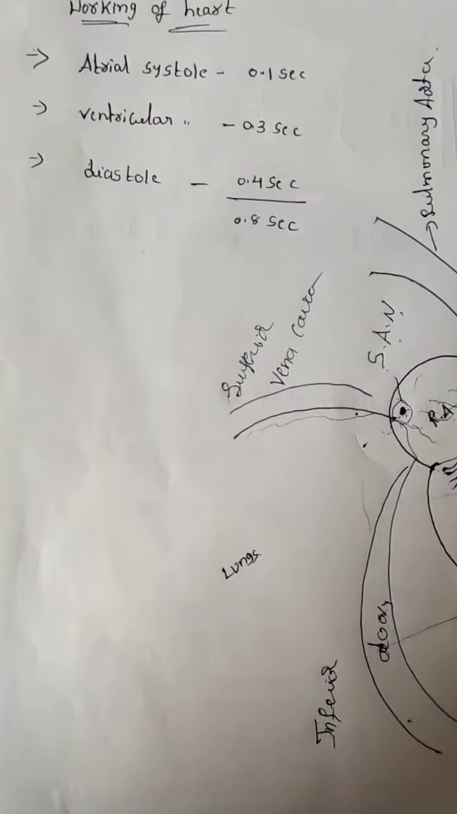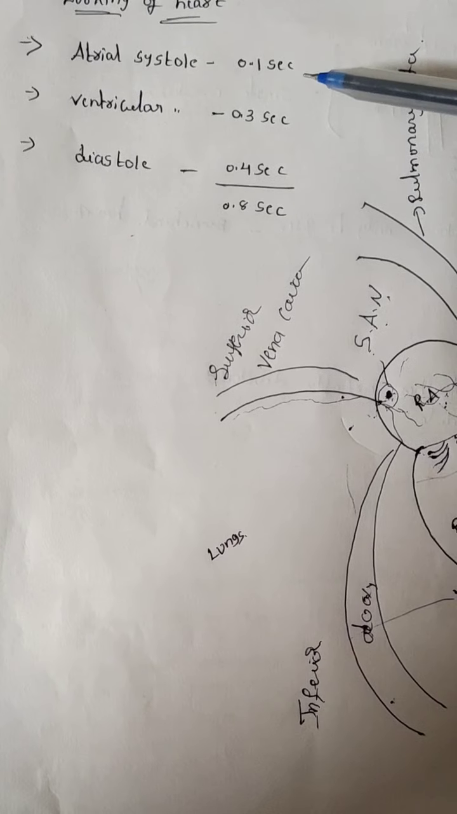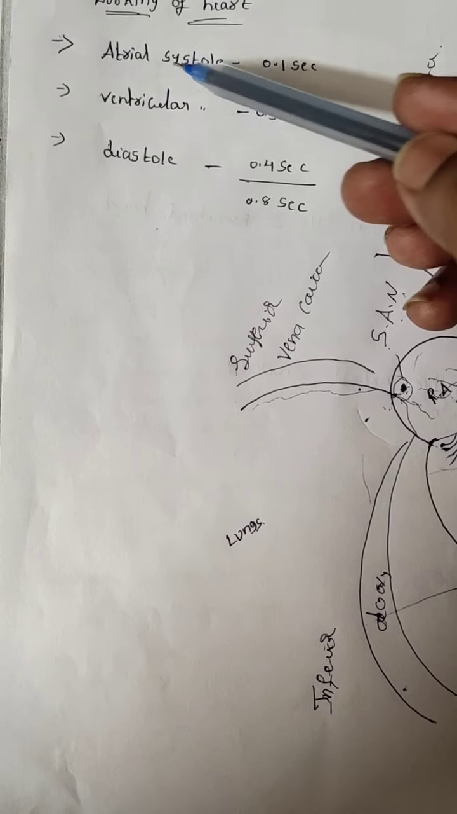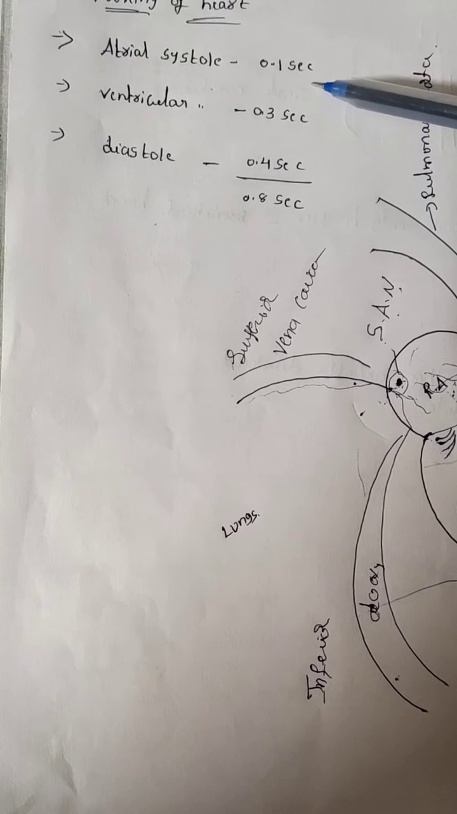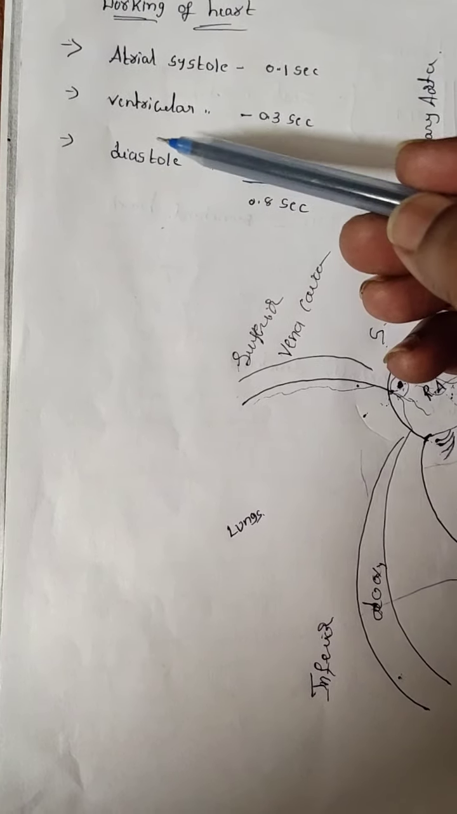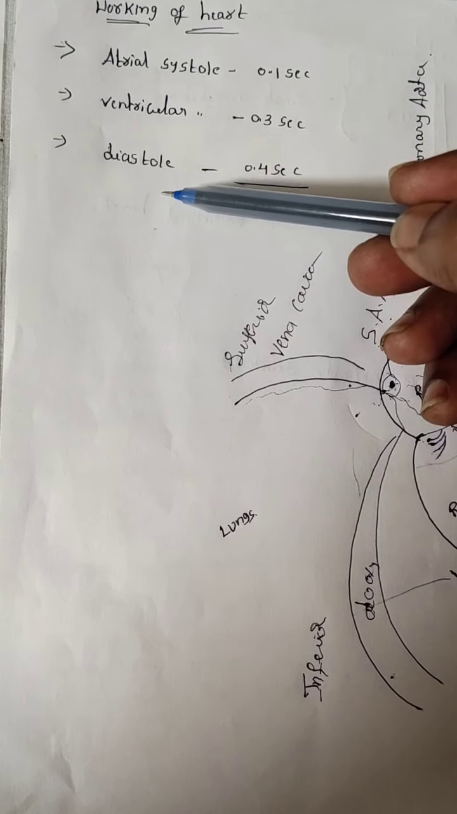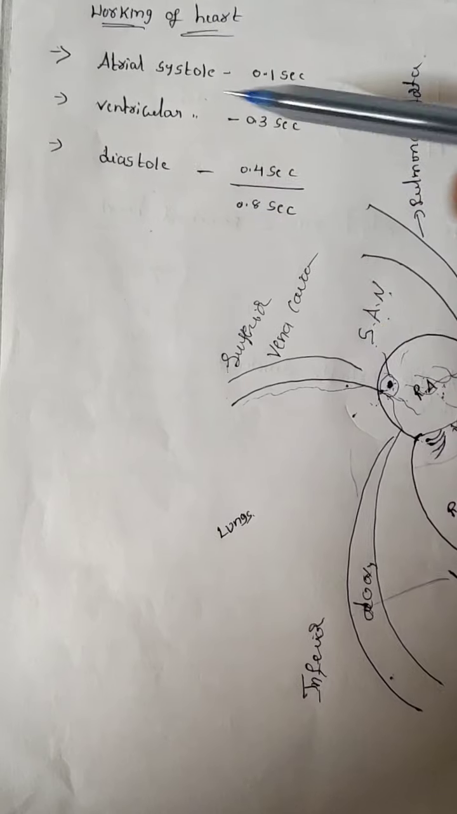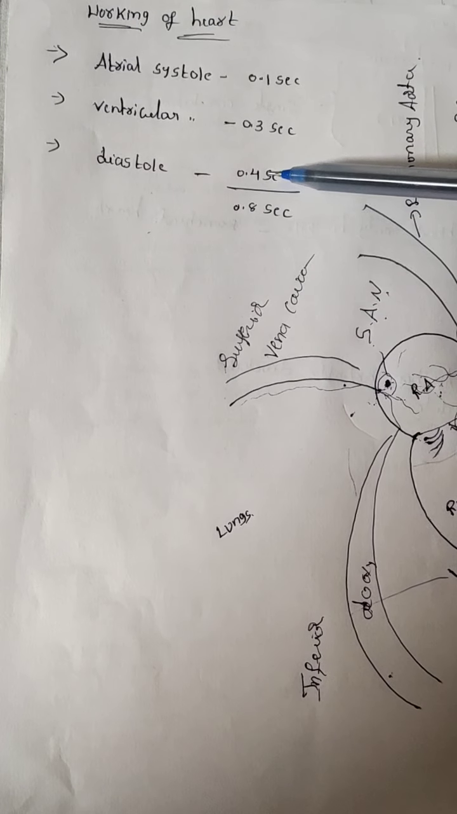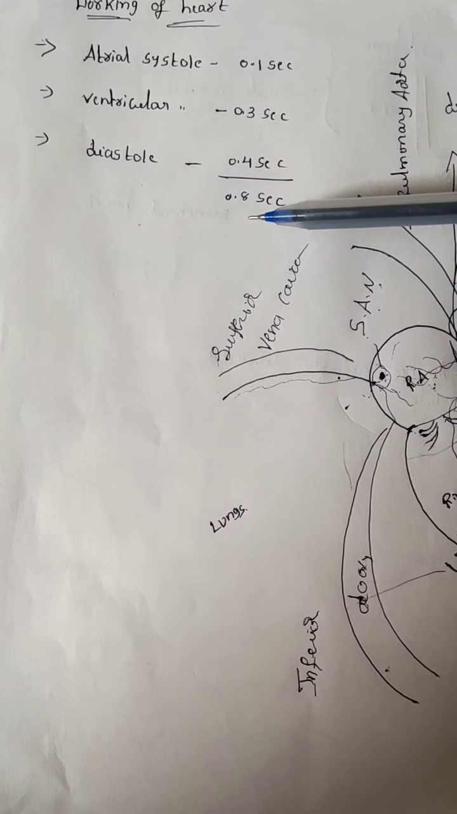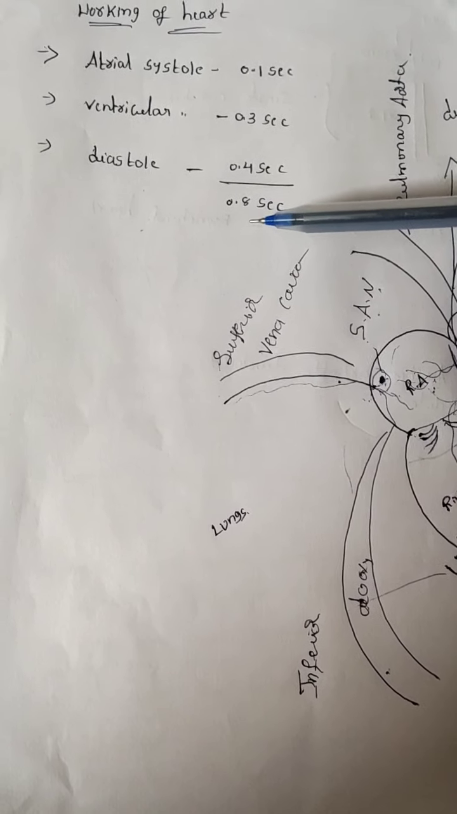The events are atrial systole. Systole means contraction. Atrial systole is how many seconds? 0.1 second. And ventricular systole is 0.3 seconds. Diastole means relaxation state. That is how many seconds? 0.4 seconds. That's why for one heartbeat, totally how many seconds does it take? 0.8 seconds.